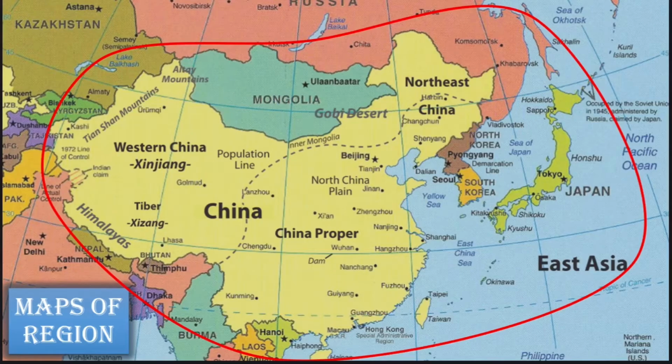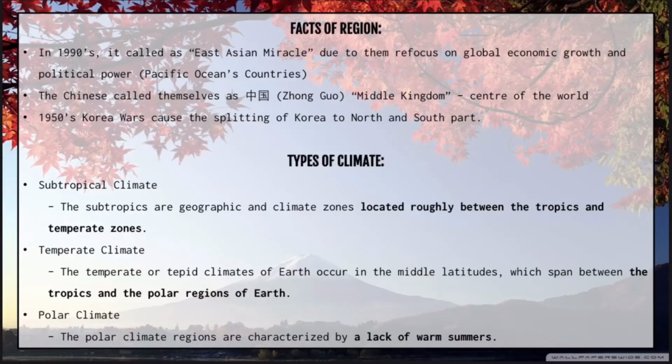So this is the map of the region of East Asia, which consists of China, Mongolia, Japan, South Korea, and North Korea. China has three parts, which are China proper or coastal China, Northeast China, and Western China, Xinjiang. The first one will be the facts of the region, which in the 1990s they called the East Asian miracle